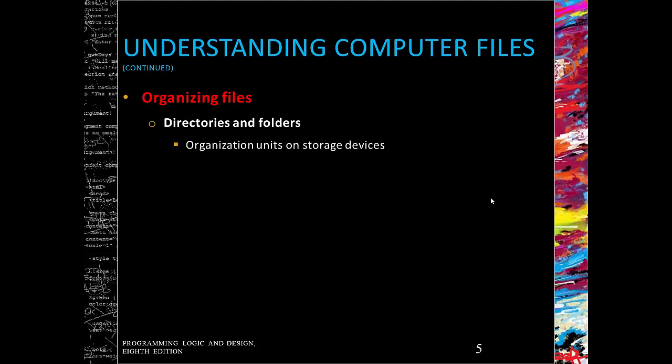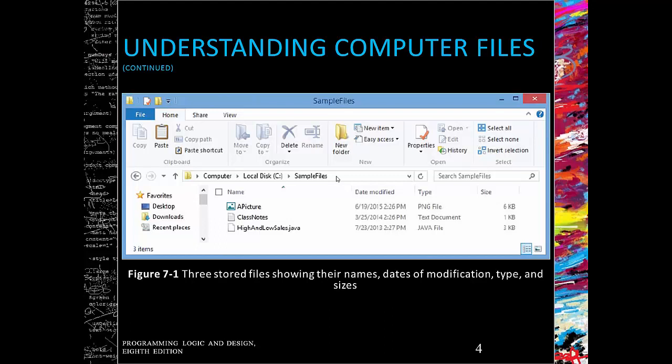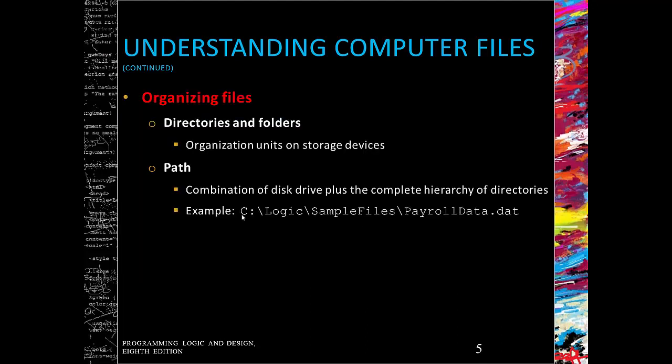How do we find out where our files are? Well, we use a path, and a path is basically a combination of the disk drive plus the complete hierarchy of directories. So here would be our path, which is basically your disk drive, your local C, as well as the hierarchy of directories. C is our disk drive, logic is a folder, sample files is also a folder, and payroll data.dat is our text file, which is our file.